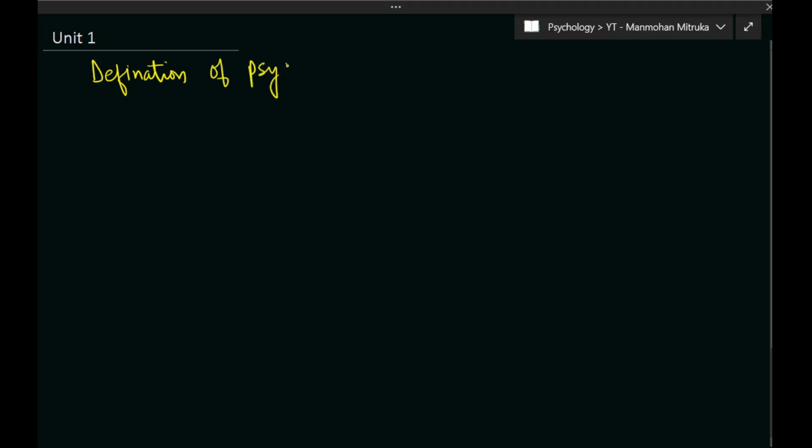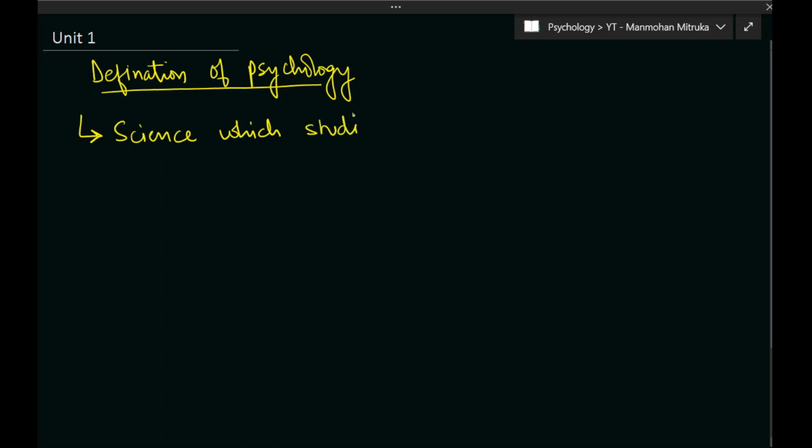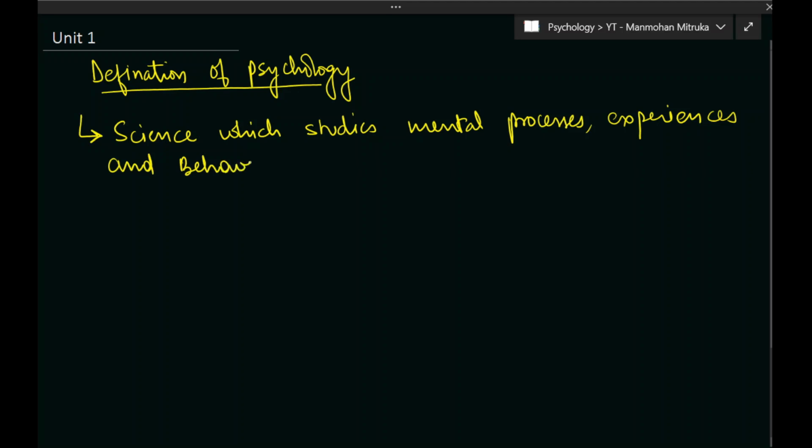Definition of psychology. So let us look at the definition of psychology. The most holistic definition of psychology is given in NCERT, and that is: psychology is a science which studies mental processes, experiences and behaviors in different contexts.